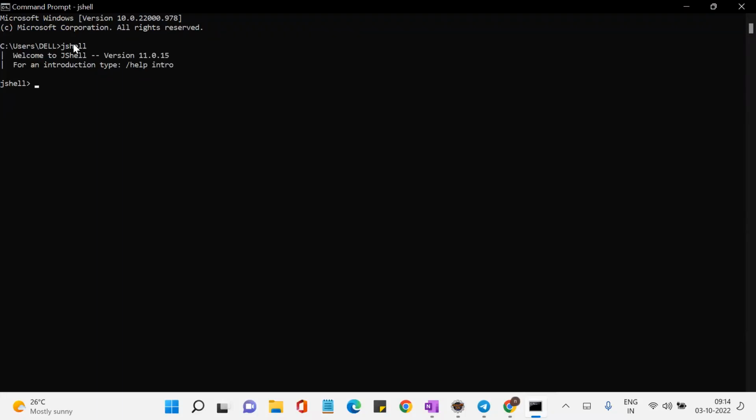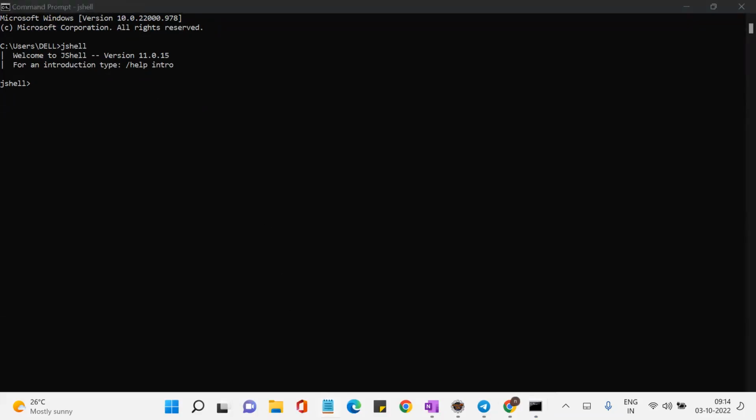Without creating any class and method, without having any IDE, we can execute our program with a simple code snippet in the command prompt. So it's developer friendly. It will be used by the developer, correct?